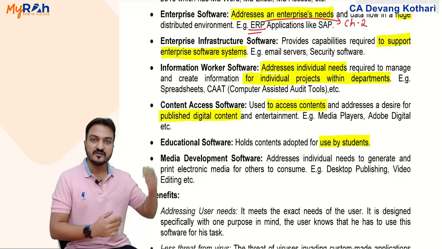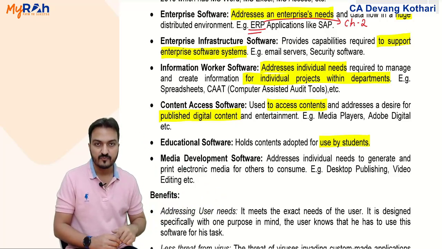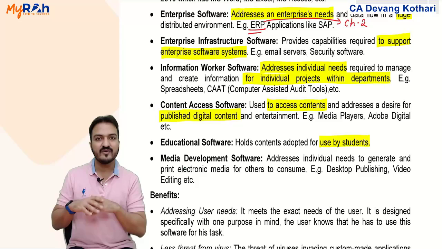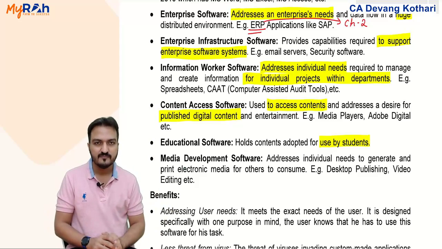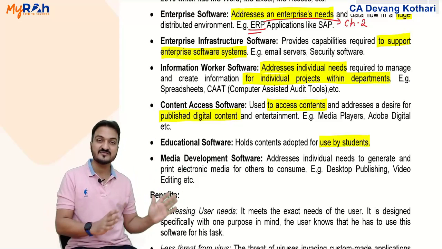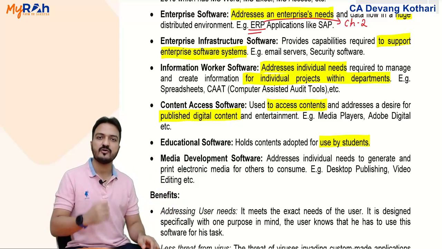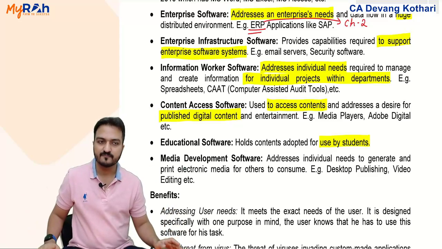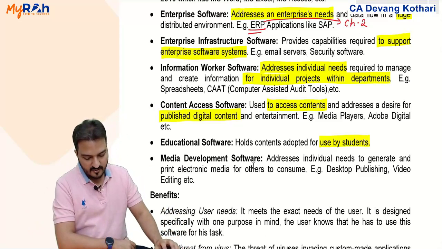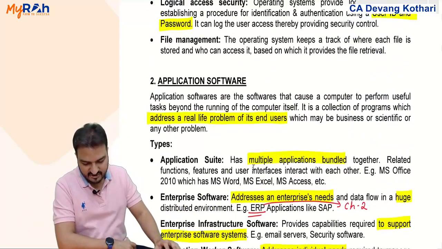But like I said, this is not the complete list. You might say that there are so many software which might not fall under any of these categories. But anyways, we are just doing these categories so that it gives you a general idea about what application software is. Done? Yes. Okay, that is application software.